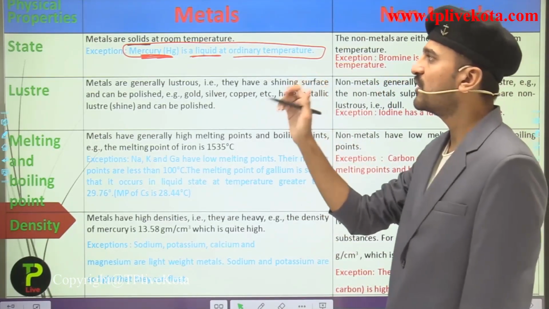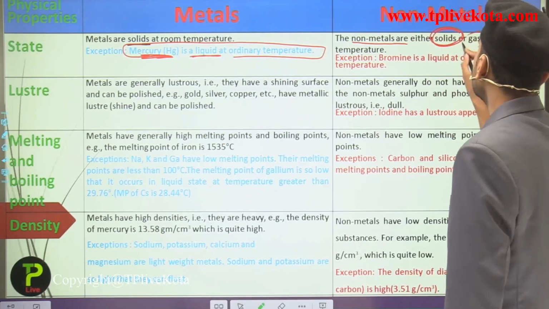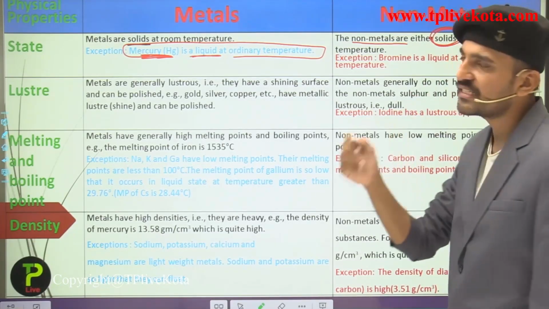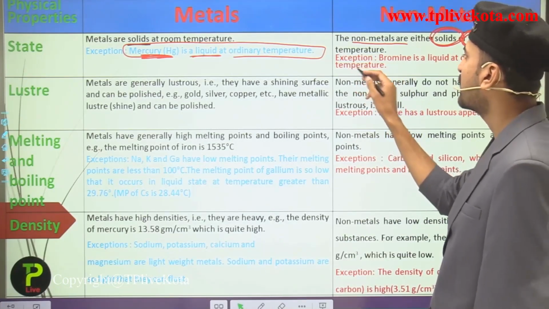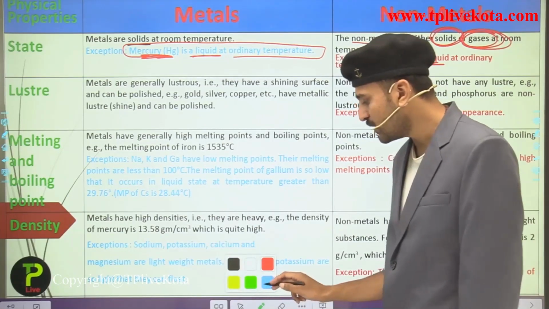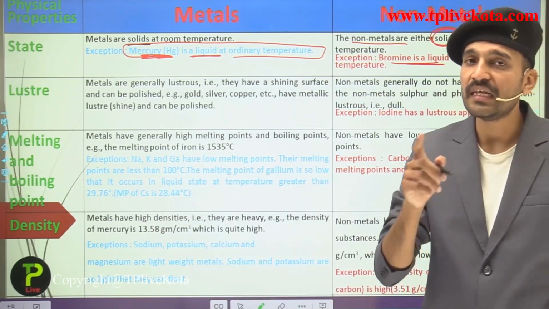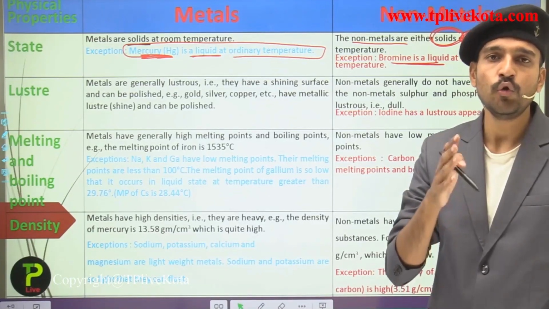Now talking about the state of the non-metal, the non-metal exists either in the solid state or in the gaseous state at room temperature. Here we have seen an exception, that is bromine. Why is bromine an exception, students? Because bromine is a liquid. So bromine exists in the liquid state at room temperature.